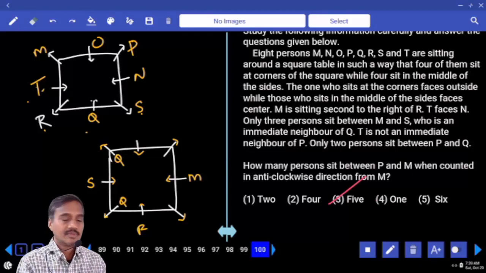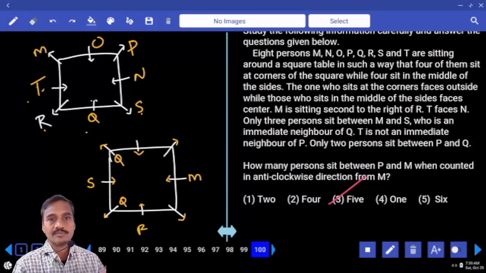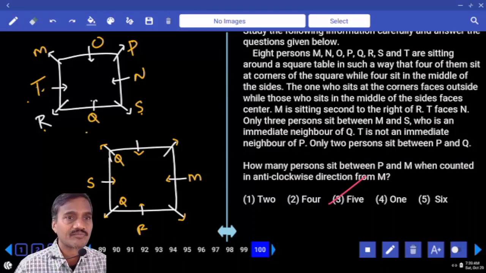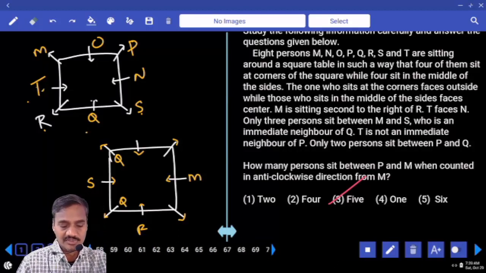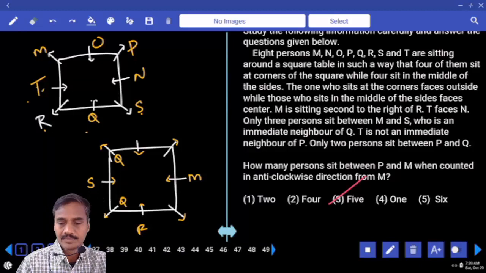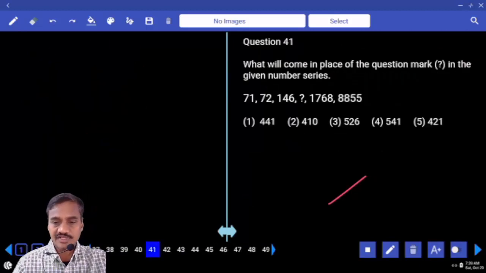Clear? Now this is about paper number 293, question number 66 to 100. What else is there, number series? Number 41. Then coming back to this one, 41 is finding the next number.